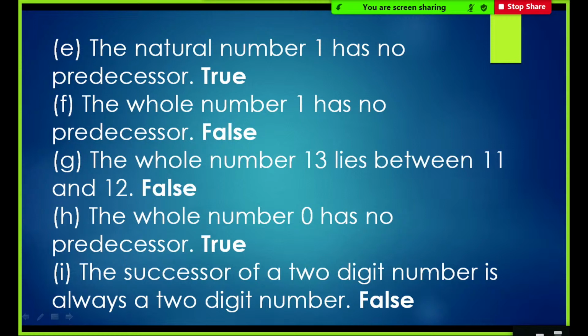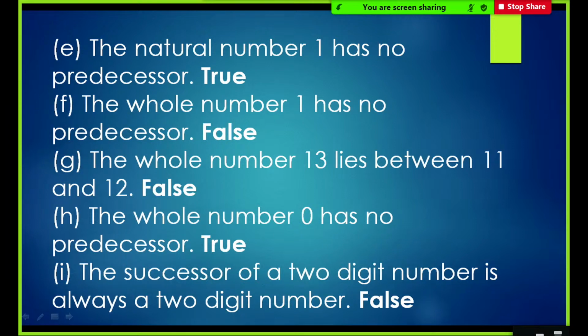Therefore, they have no predecessors. The whole number 1 has no predecessor. This is false because 0 is the predecessor of 1. Next statement: the whole number 13 lies between 11 and 12. This is false because 13 does not lie between 11 and 12. Am I right? Yes, ma'am.